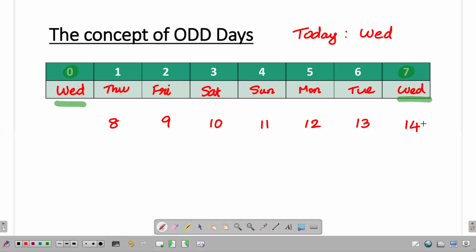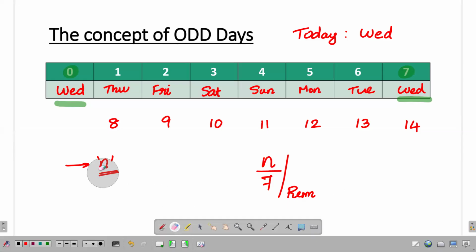Okay. So in this way, suppose I am dealing with n days from today. You know what I will do? I will divide that n with 7 and then find out what is the remainder. And that remainder I am getting, I will say that is nothing but the number of odd days. I repeat, suppose you are considering n days altogether. You divide that n with 7. Then you will get a remainder. That remainder is nothing but the number of odd days.